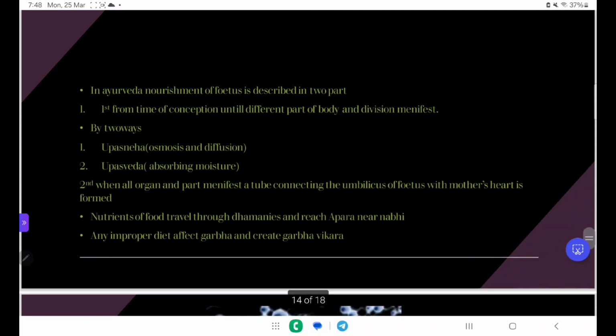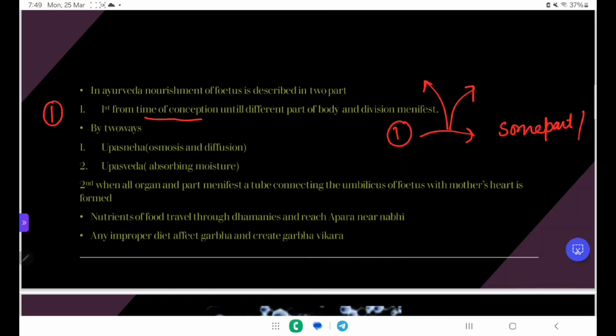In Ayurveda, nourishment of the fetus is described in two parts, means how the fetus gets nourished is described in two parts. First part is from the first day of conception till the baby develops; some parts are in the process of making, they are not fully developed. And in this time period there are two ways of getting nourishment. First is the upasneha and second is the upasveda.